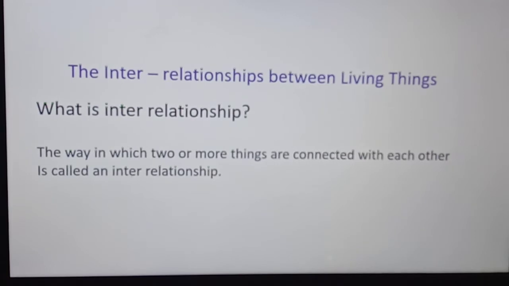That means one organism depends upon another organism to meet its needs. This is called interrelationship. So, in this lesson, we will learn how the living things or organisms depend on one another to meet their needs.